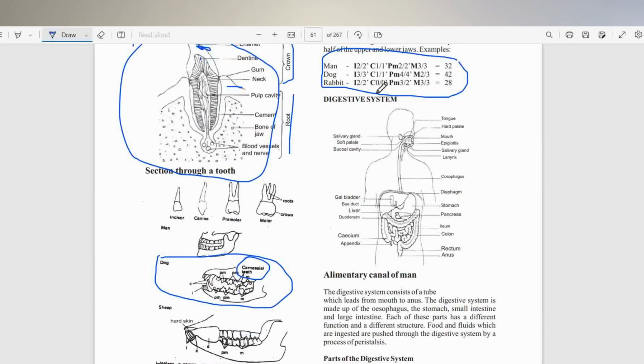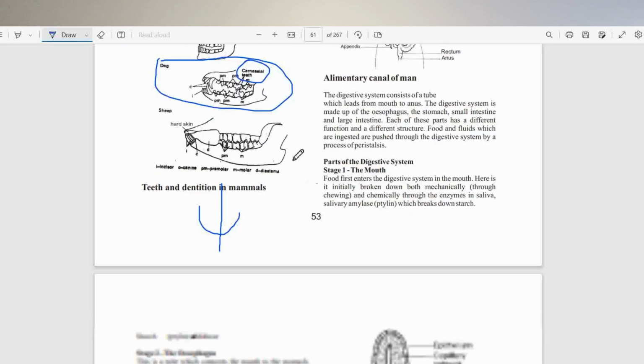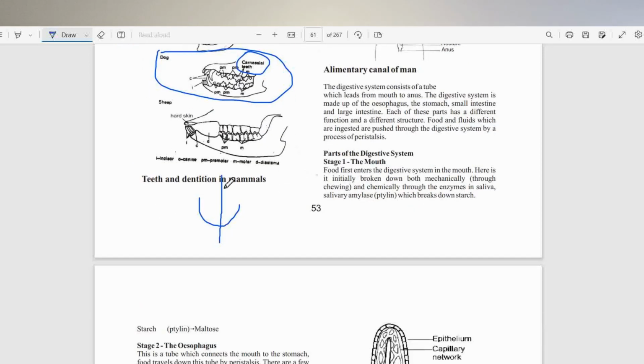So whatever you have here, to get the total number of teeth, you have to multiply this number by 2, and that is the numerator and the denominator. You have to multiply both of them by 2, because the formula is showing the teeth from only one side of a partitioned jaw.